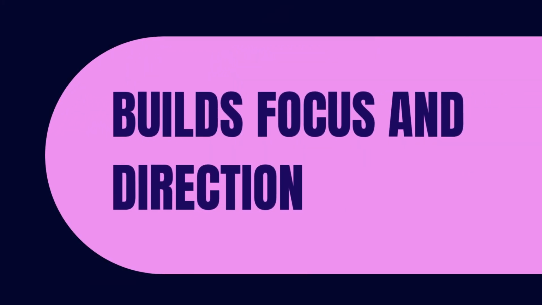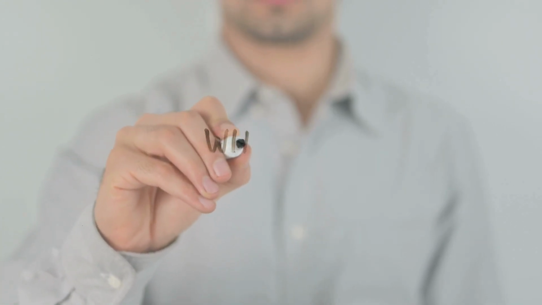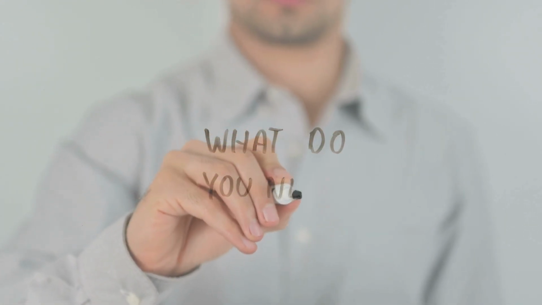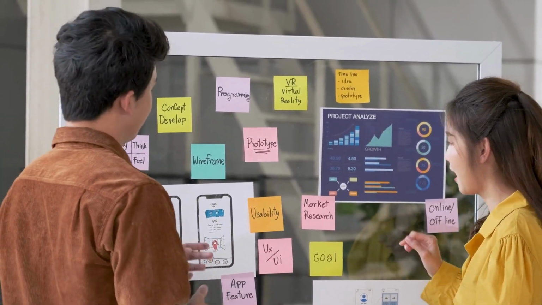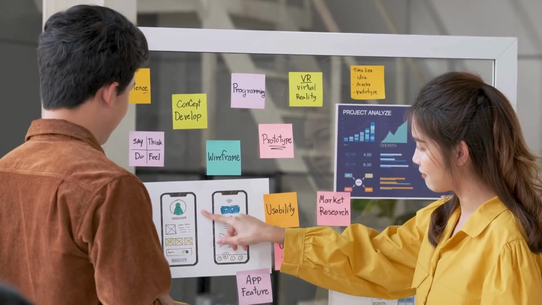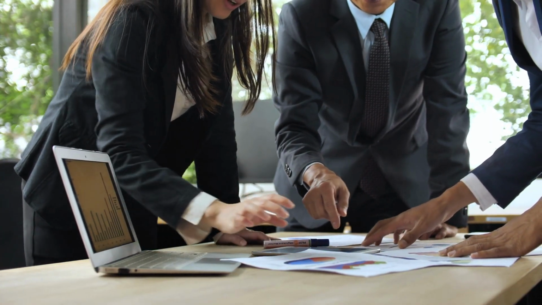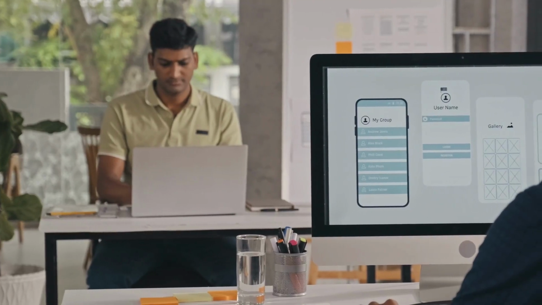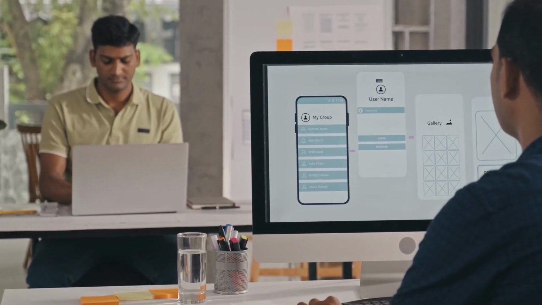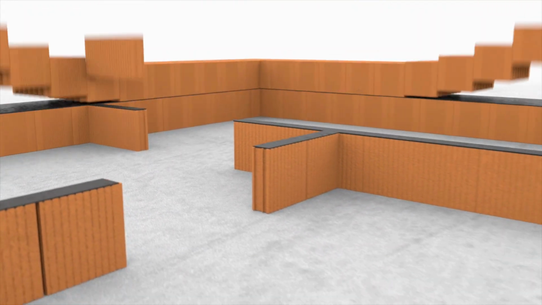Strategy plane builds focus and direction. Strategy gives the team a shared vision. It helps you answer the key questions like who are the users, what do they need, what are our business objectives. In short, the strategy plane is where everything begins. It's all about understanding two key things: what your users want and what your business needs. Without a solid strategy, you might build a beautiful app that no one needs or a feature-packed website that doesn't help your business grow. So imagine this as laying the foundation of a house. If it is weak, everything above it will collapse.